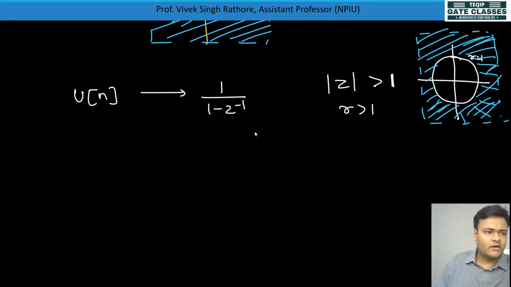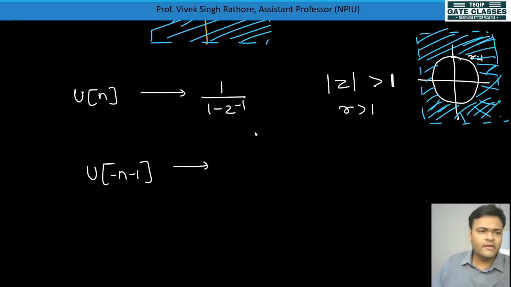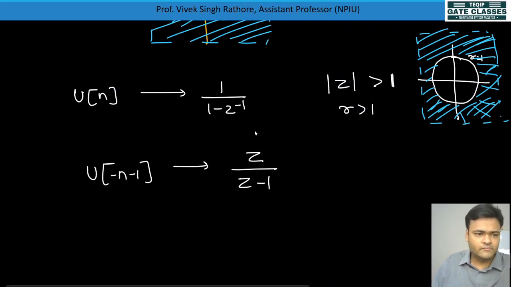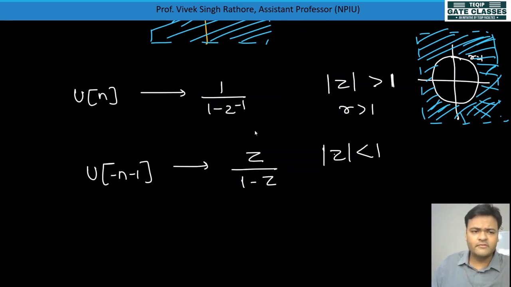Now next, we have seen u of minus n minus 1. Here the transform will be z by 1 minus z, and its mod z value will be less than 1, as we have seen earlier, meaning r is less than 1. So we can plot like this.